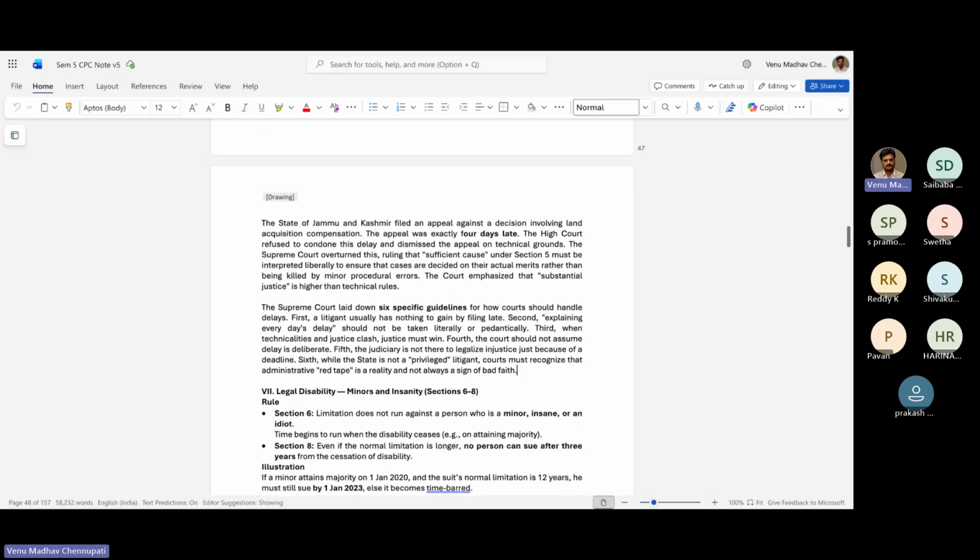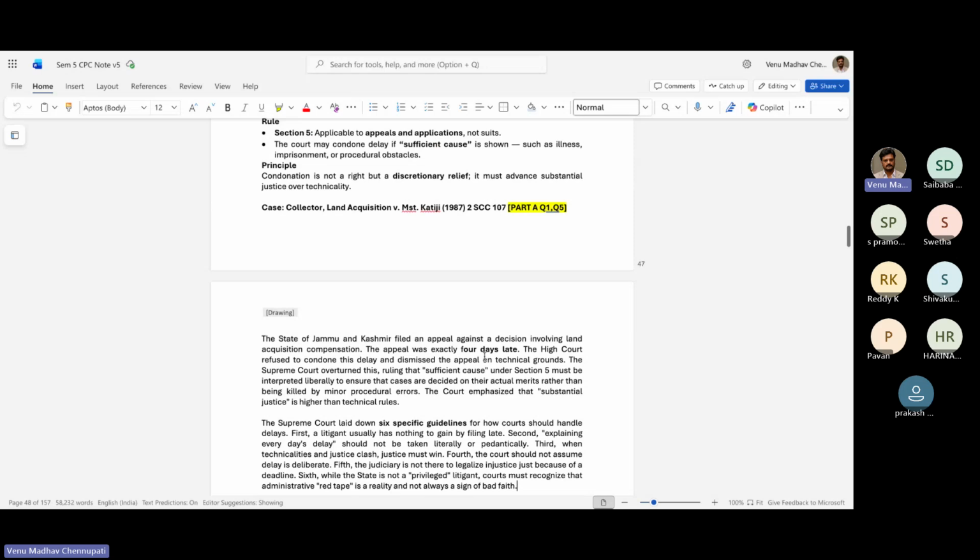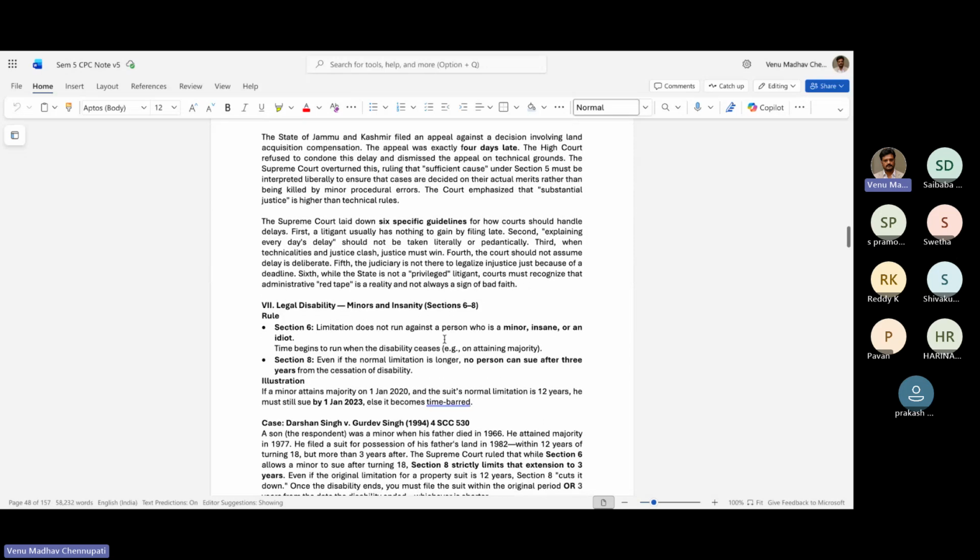Okay, so this is the third scenario, which is basically talking about condonation of delay. The fourth scenario is legal disability. For example, minors or somebody who is insane. So how does the Limitation Act deal with these people? The Limitation Act does not run against a person who is a minor, insane or an idiot. Time begins to run when the disability ceases. And Section 8 says even if the normal limitation is longer, no person can sue after 3 years from cessation of disability. So a disability came, that disability ended, and they give time up to 3 years after that, and not beyond.